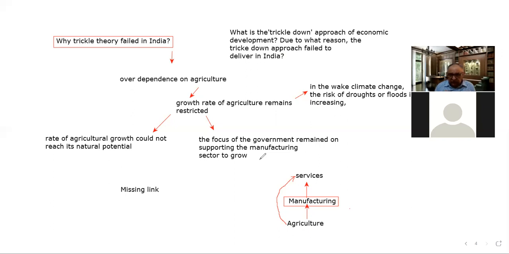And the third important thing is that with the promotion of the manufacturing sector in our country, when the agriculture sector would grow with the support of the manufacturing sector, there will be increased consumption expenditure in our country.